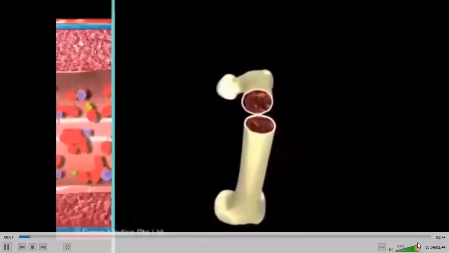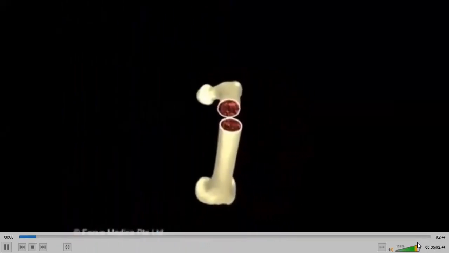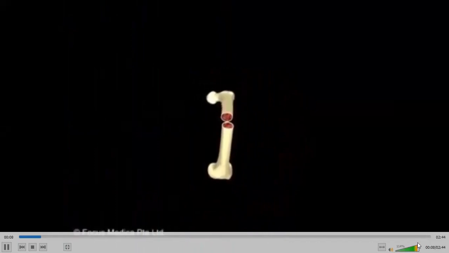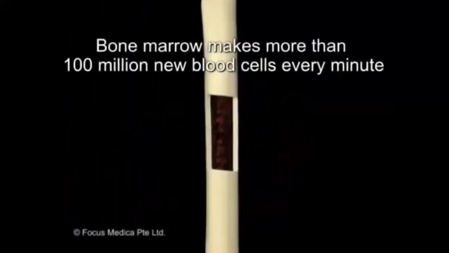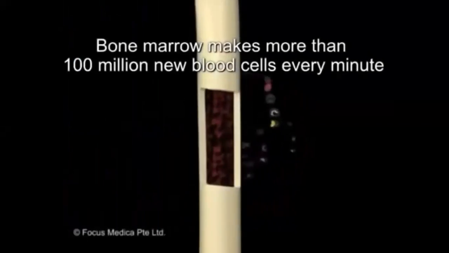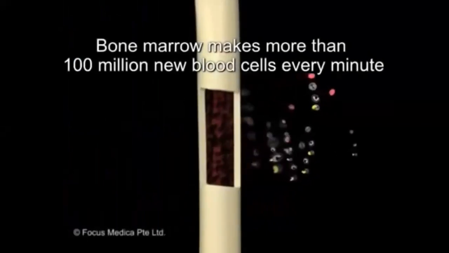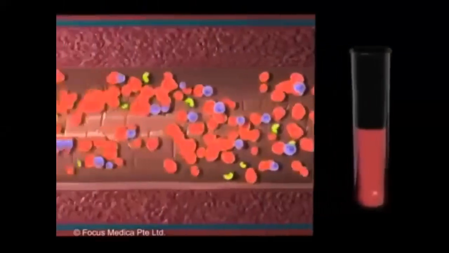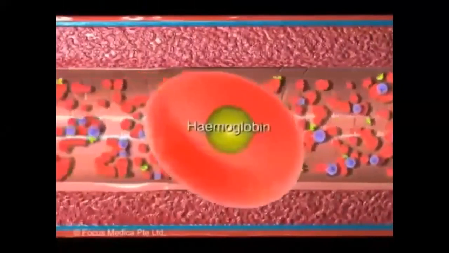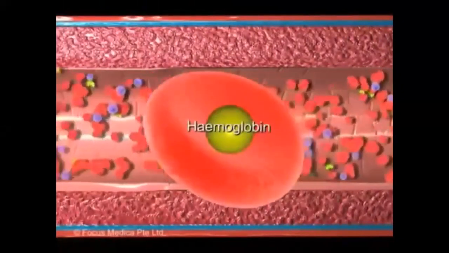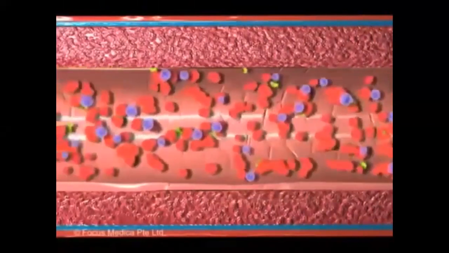Inside your bones, new cells are made every second. Your bone marrow makes more than 100 million new blood cells every minute. The color of blood comes from its red blood cells, which contain iron-bearing red pigment hemoglobin. The red blood cells are workers.